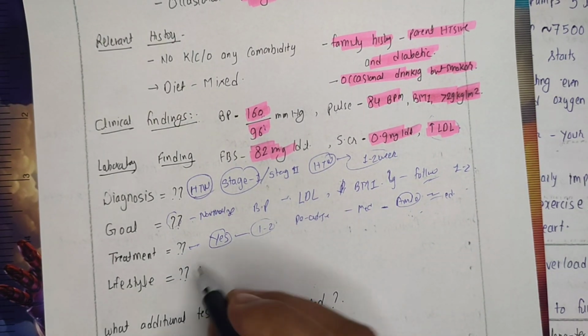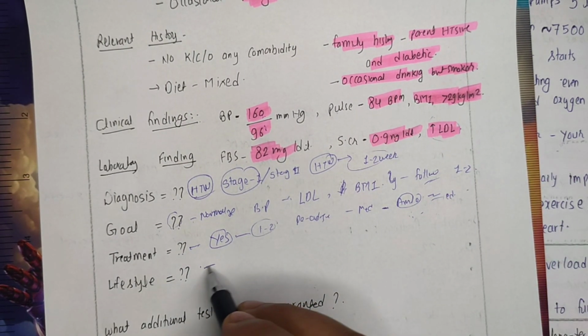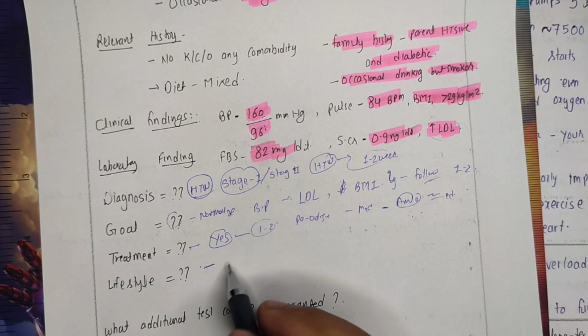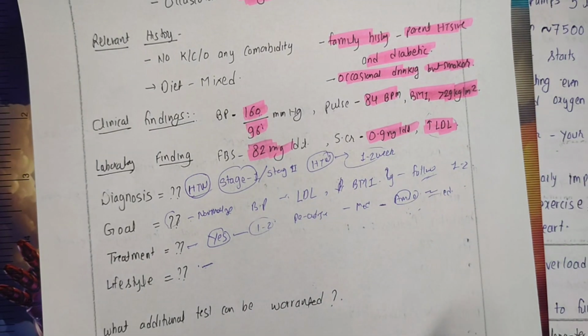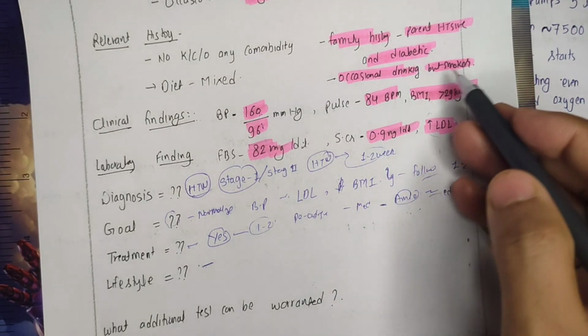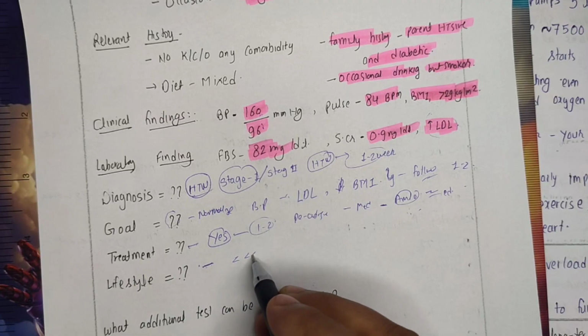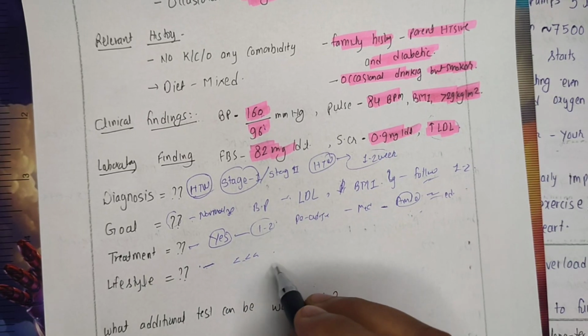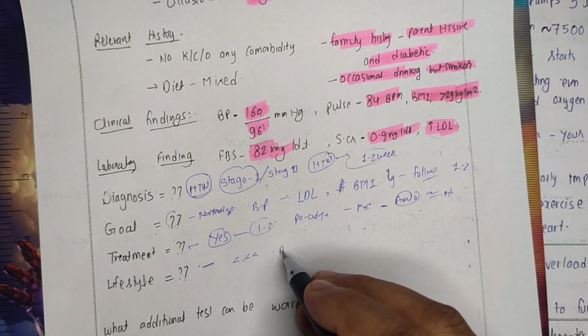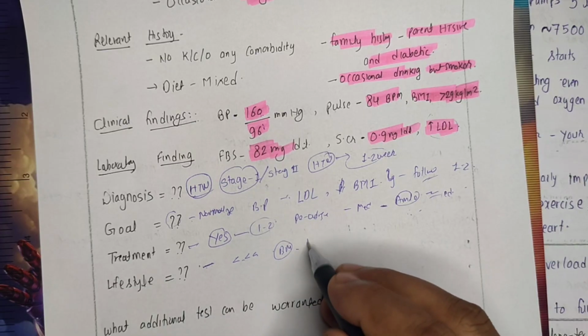So lifestyle, right, he is alcoholic, we will suggest him to reduce or quit alcohol. Occasional alcohol also is dangerous, right? So alcohol at any dose, at any occasion, at any instance is harmful. Now he is a smoker, so smoking can be slightly reduced, and over a period of time that can be stopped. And his BMI is also high, so we will suggest him to reduce the BMI.